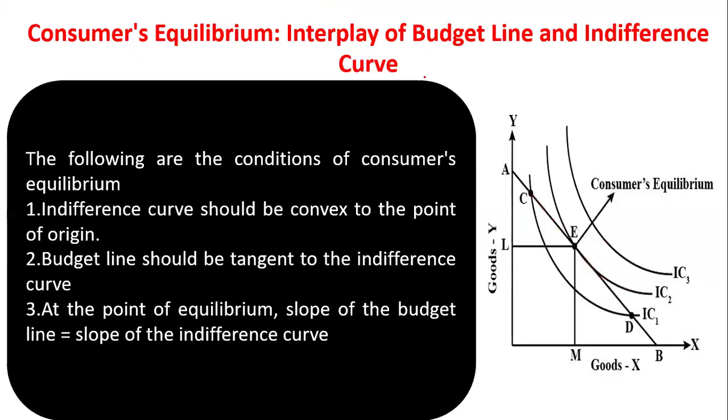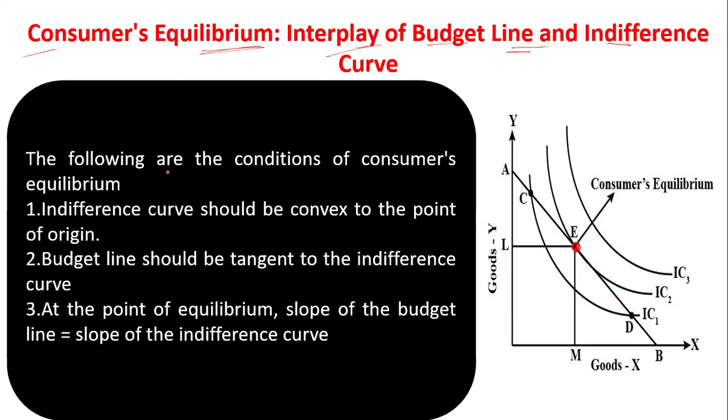So now I think this is the last one. Let's understand what consumer equilibrium is. Consumer equilibrium is the interplay of the budget line and the indifference curve. So what is the consumer equilibrium point? It is where your IC curve touches the budget line; that is the equilibrium point.